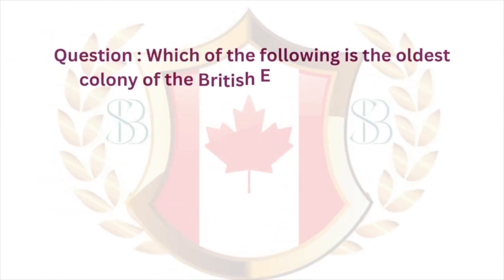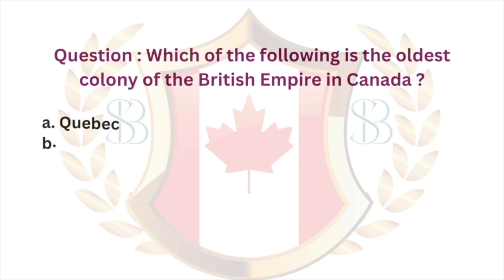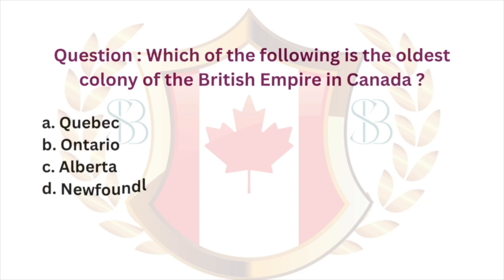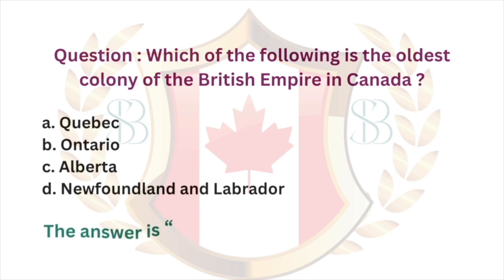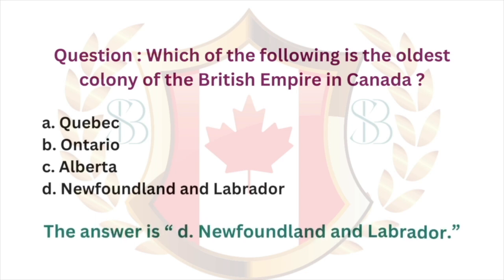Question. Which of the following is the oldest colony of the British Empire in Canada? A. Quebec. B. Ontario. C. Alberta. D. Newfoundland and Labrador. The answer is D. Newfoundland and Labrador.